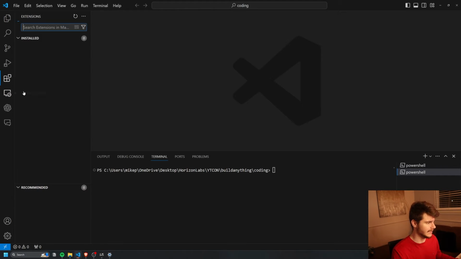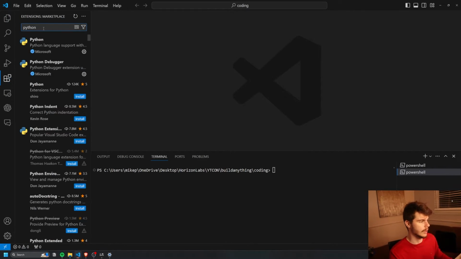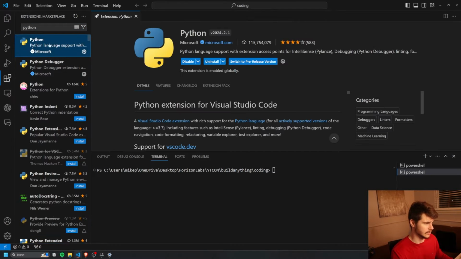We could check out the extensions tab here, right? And we can search for extensions to make our life in VS Code a lot easier. One for Python that you're going to want to install is the Python extension right here. Make sure you have this Python extension installed. This will let you work with Python and run scripts directly in VS Code. You can see it has literally over 100 million downloads, so it's really popular for running Python.